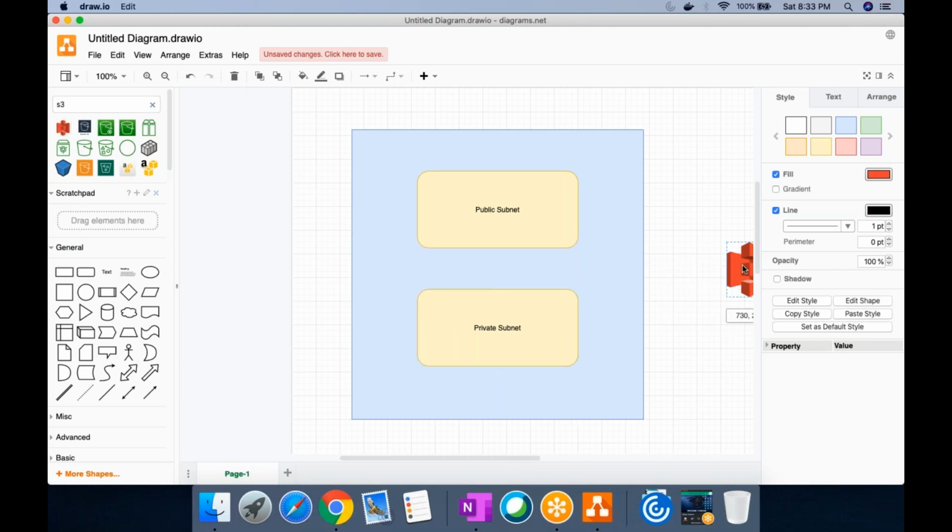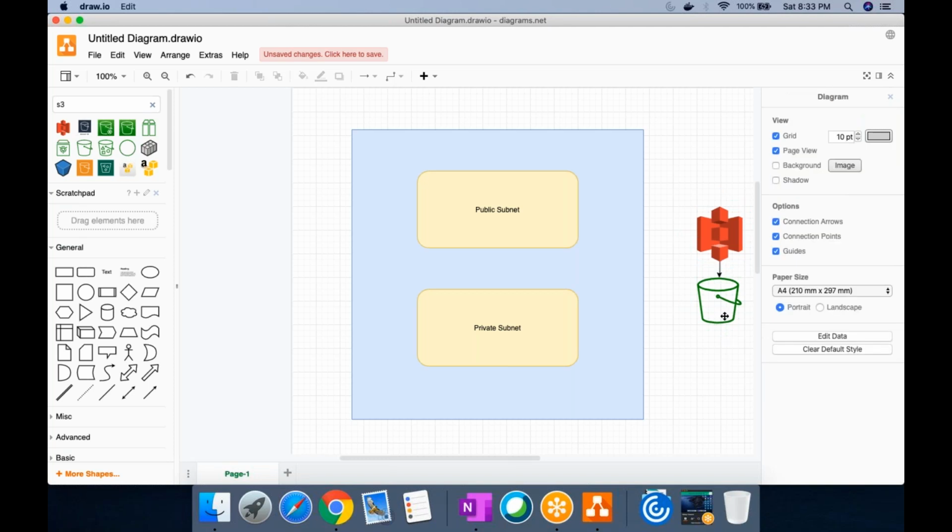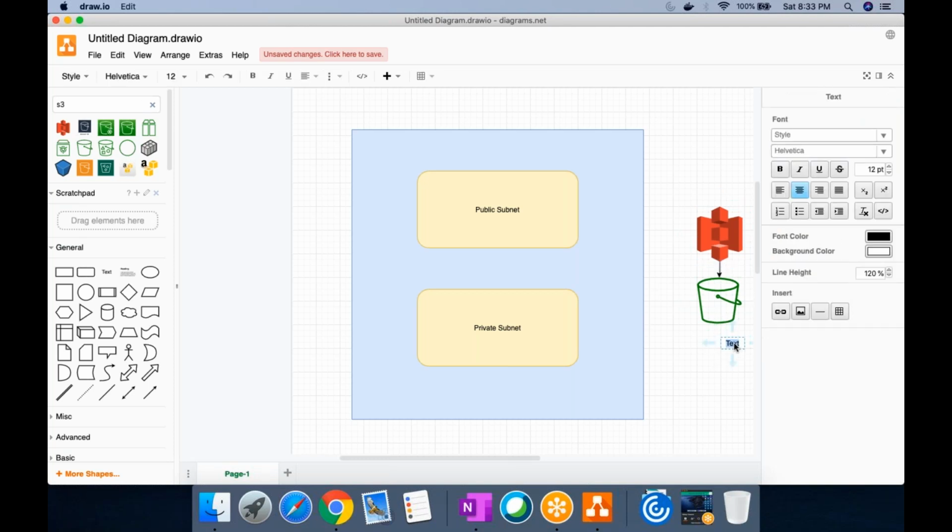For our case, let's say S3. Inside S3, we'll have our bucket. This is my bucket.